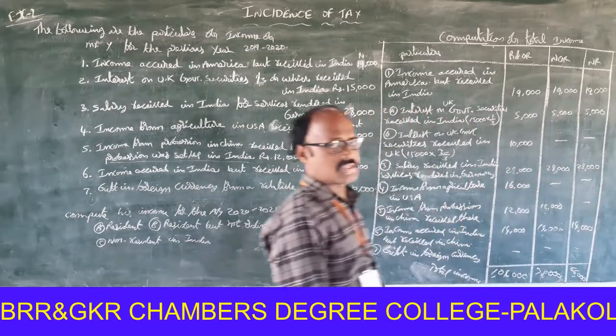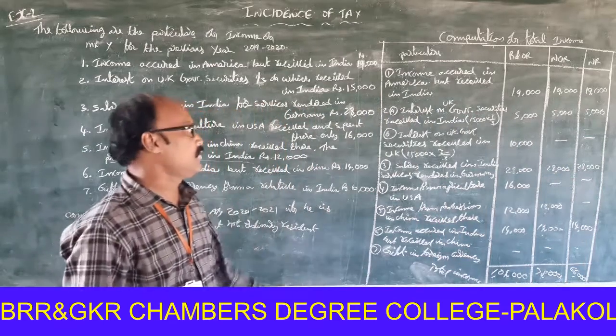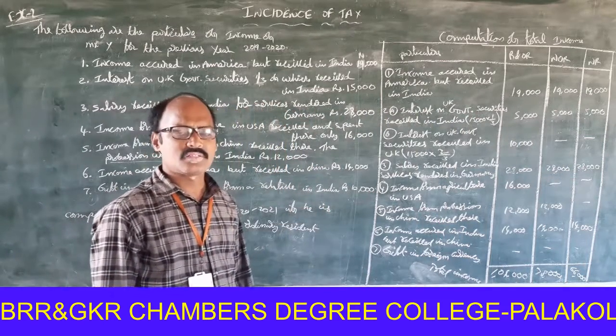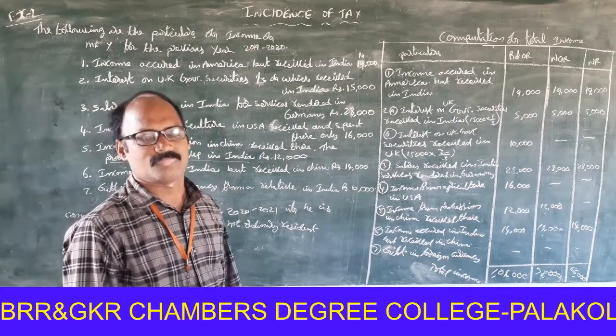Okay, right. This is the total income. So this is another problem on incidence of tax. Thank you very much.